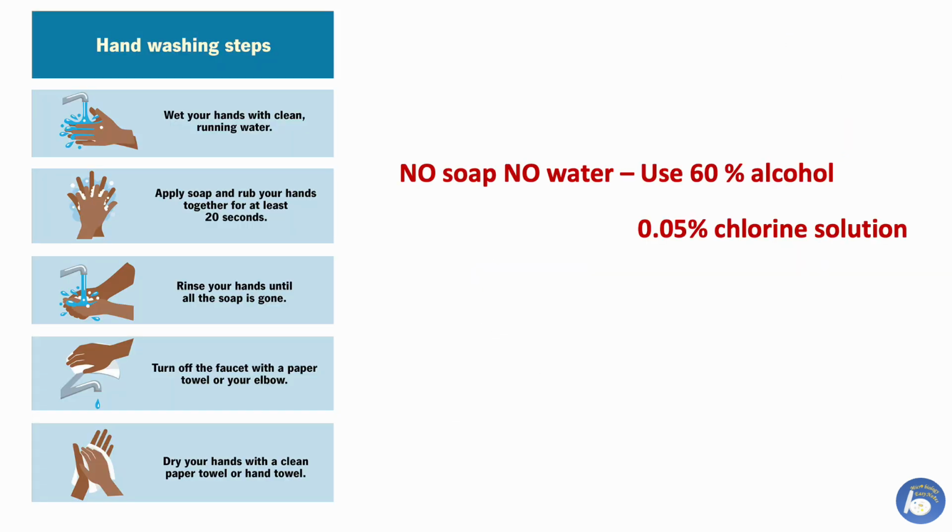What is the effective hand washing procedure? Wet hands, lather with soap, scrub hands thoroughly for at least 20 seconds, rinse well and then dry. If soap and safe water are not readily available, 70% alcohol can be used as an alternative. For healthcare providers, in settings where other options are limited, 0.05% chlorine solution may be used for hand disinfection.